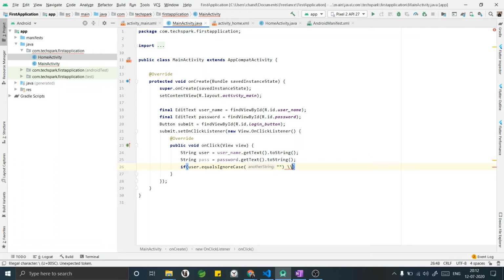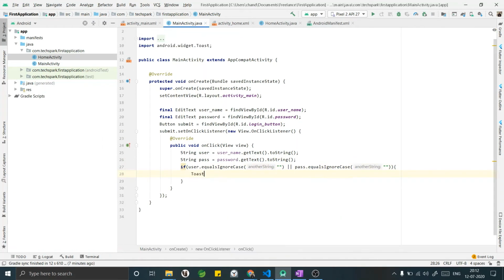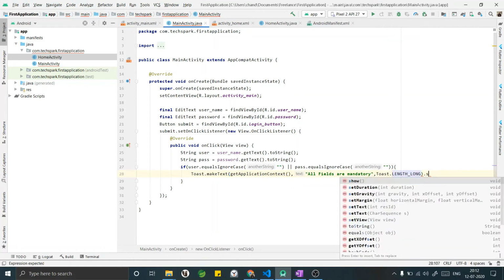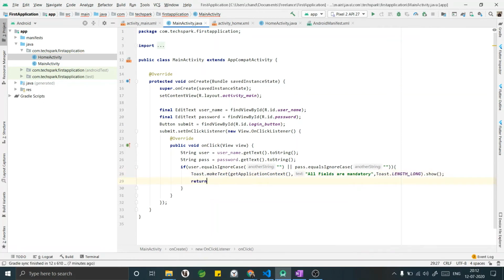By using an OR condition, if any of these two fields, the username and password, are empty, we have to prompt the user saying all fields are necessary. To do this, I'm adding a toast with the text all fields are mandatory, and the length of the toast message will be 1 second dot show, and we are returning so that the further methods will not be executed.